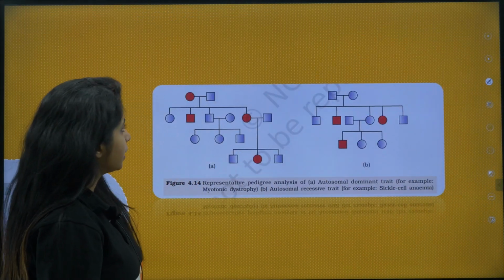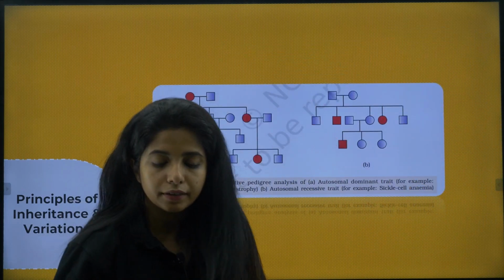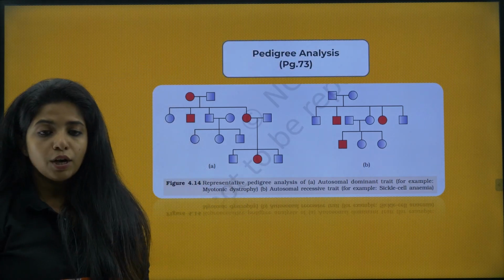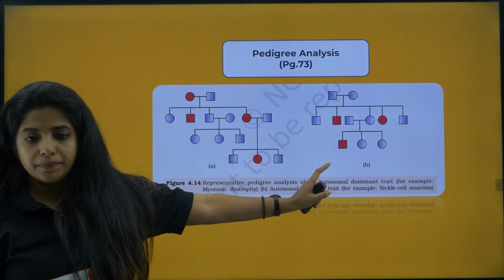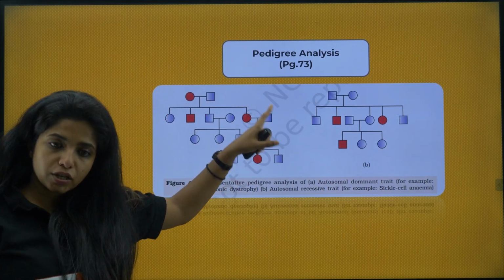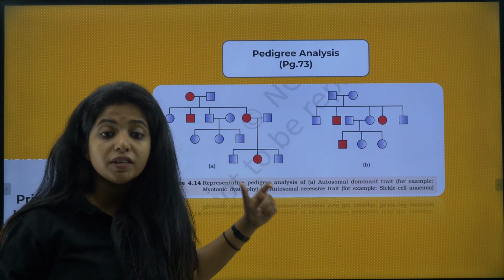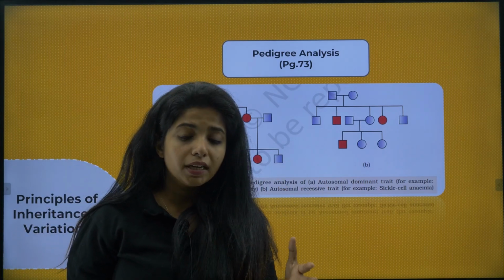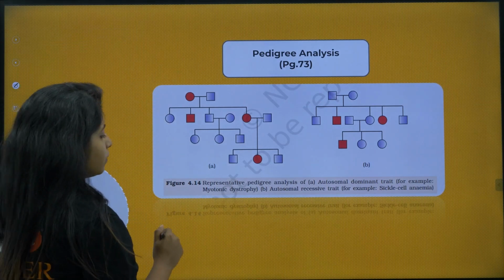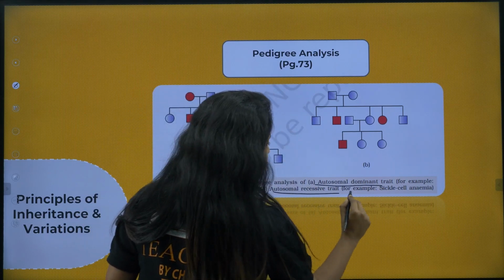Okay, so over here, again you have a picture. Let's see on which page number as well. Where is my clicker? Yes, so you have it on page number 73, my dear children. So there are 2 pedigree charts given over here. You might be given this pedigree chart, or any other pedigree chart, and you would be asked which type of disease it shows. So how do you understand which type of disease? Basically over here, mostly they give autosomal dominant or autosomal recessive disease.